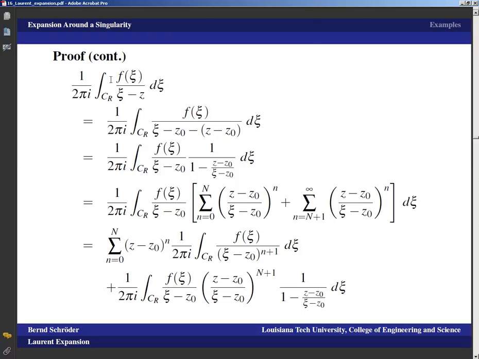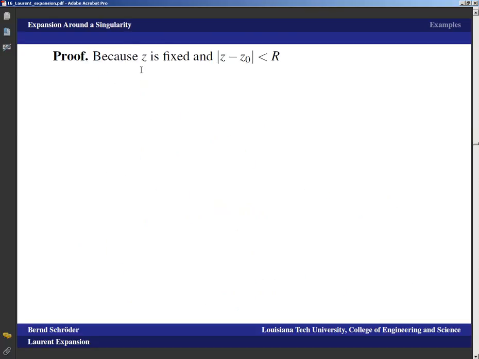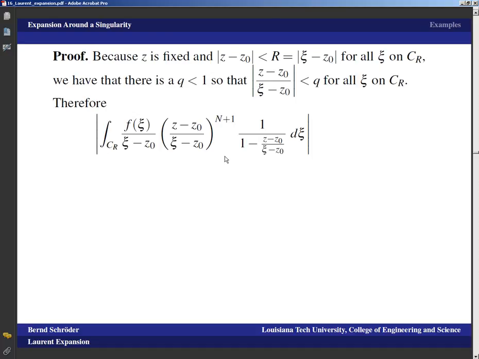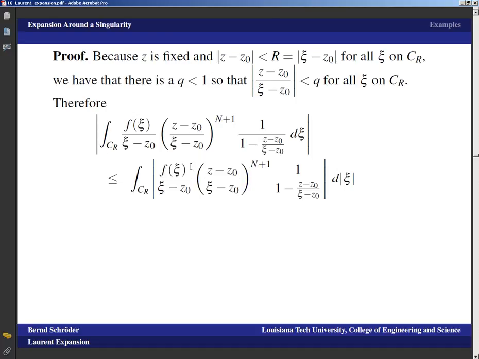And in order to show now that this term is this sum here with capital N replaced with infinity, we simply have to show that this last term goes to 0 as capital N goes to infinity. And we can do that because z is fixed and |z minus z0| is smaller than r, and r is equal to |c minus z0| for all the c on C_R. That means there is a q smaller than 1, so that |z minus z0| over |c minus z0| is smaller than q for all c on C_R. And that means the absolute value of that last integral is less than or equal to what we get when we pull the absolute values inside.